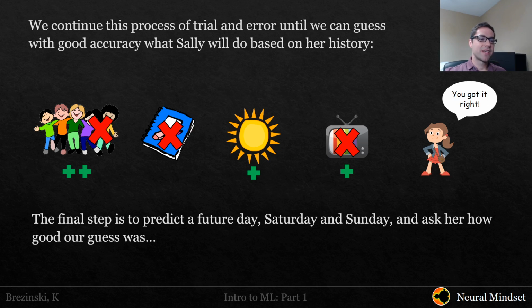So the final step is to predict a future day. So we can look at the past examples, look at the weights, see that they have a good accuracy on what we've seen before. But what matters is that we can predict future behavior. So we can look at a Saturday or Sunday.